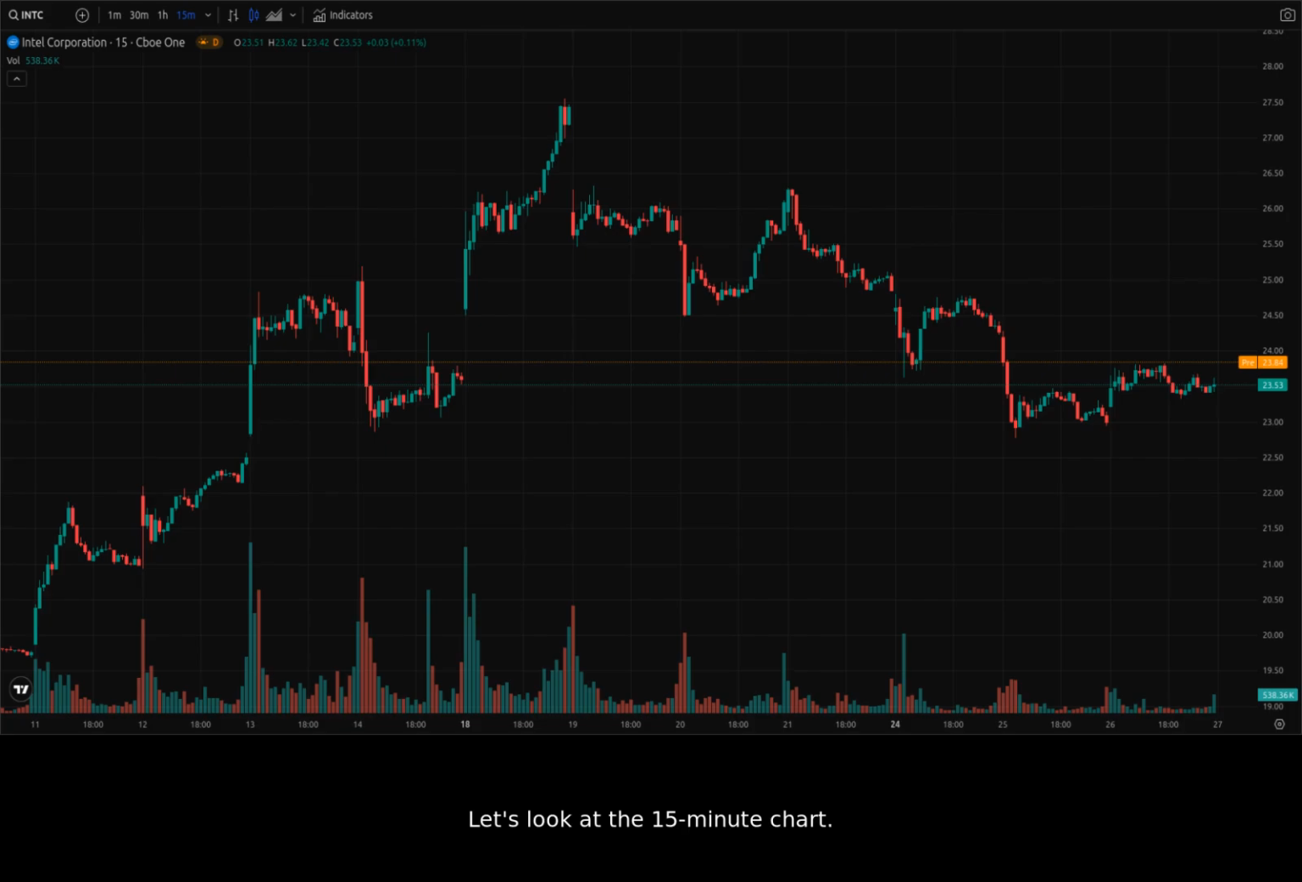Let's look at the 15-minute chart. This may give us an even shorter term and more granular perspective. A potential support level can be seen around $23.30. If broken, I'd expect more downward momentum.